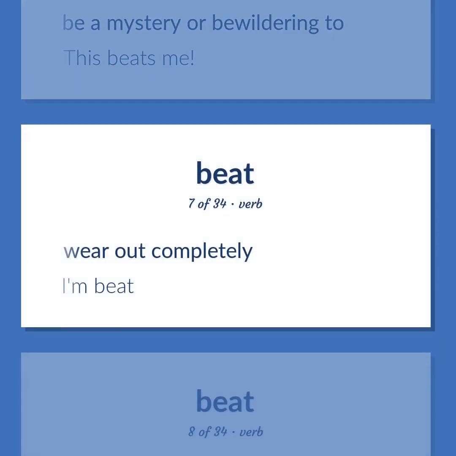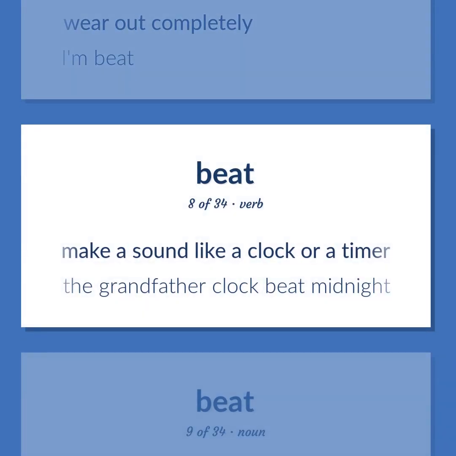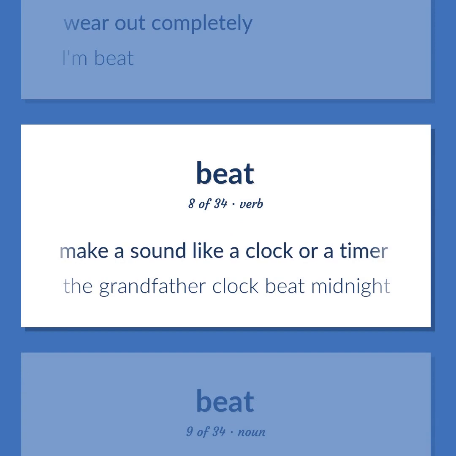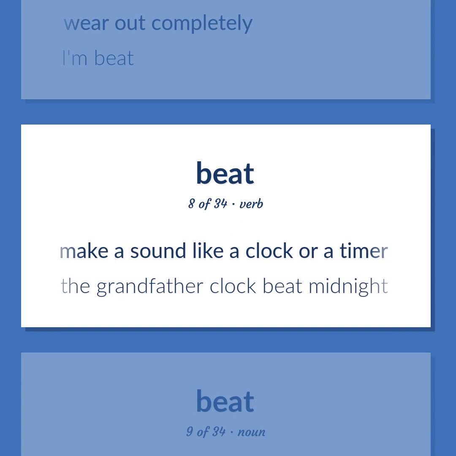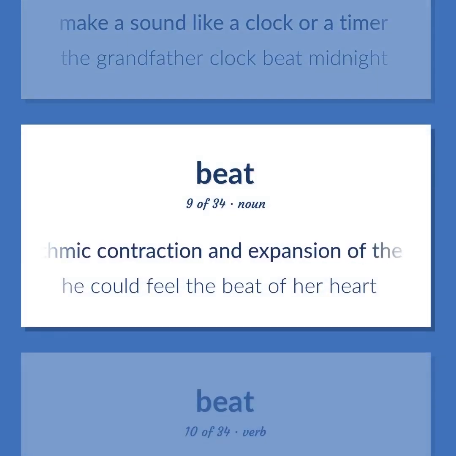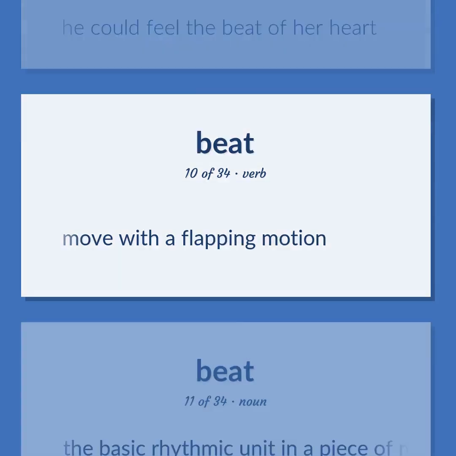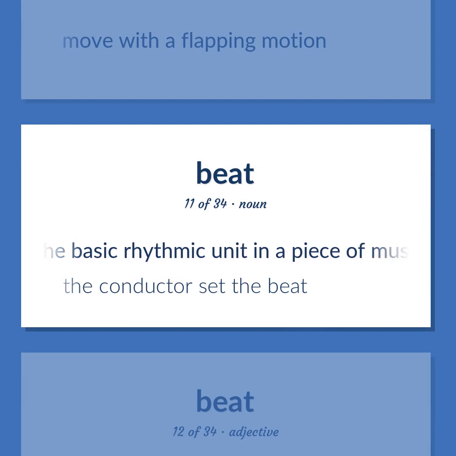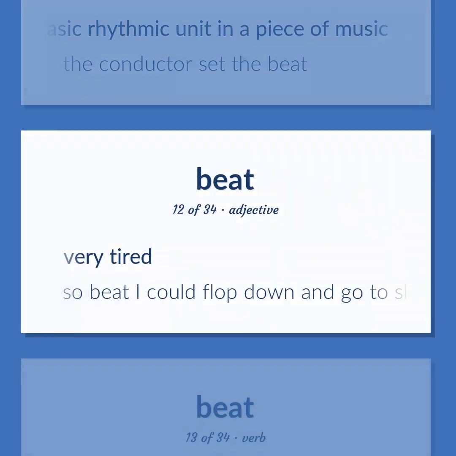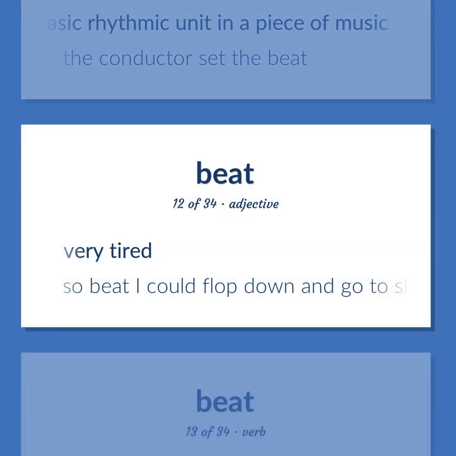Wear out completely. I'm beat. Make a sound like a clock or a timer. The grandfather clock beat midnight. The rhythmic contraction and expansion of the arteries with each beat of the heart. He could feel the beat of her heart. Move with a flapping motion. The basic rhythmic unit in a piece of music. The conductor set the beat. Very tired. So beat I could flop down and go to sleep anywhere.